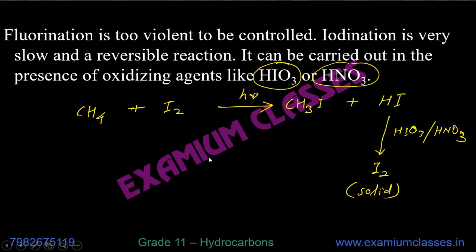So remember, if you are asked why HIO3 or HNO3 is required in case of iodination, not required in case of chlorination or bromination, the answer is because this reaction is very slow and reversible. So the HI, hydrogen iodide, produced is oxidized to iodine by HIO3 or HNO3.